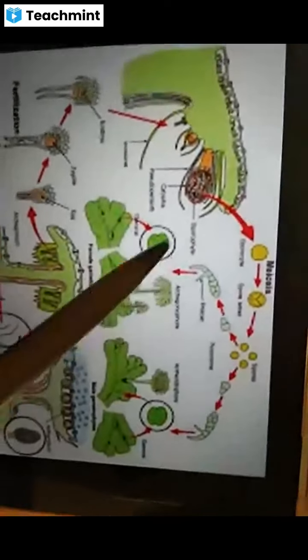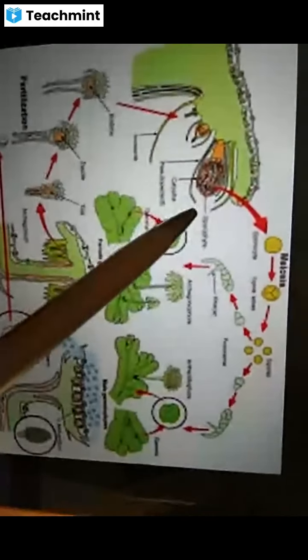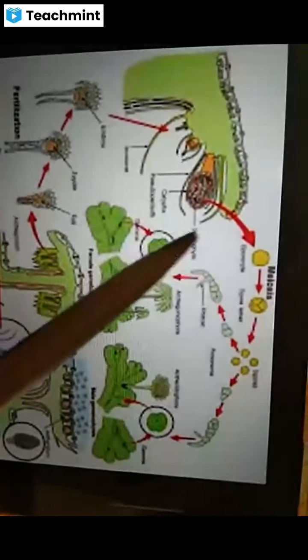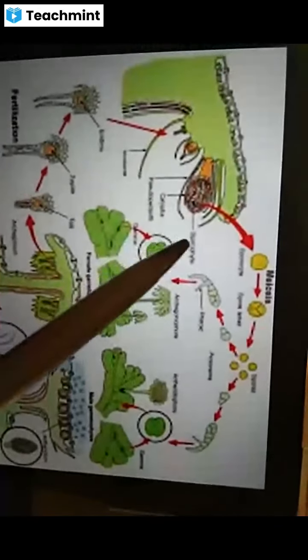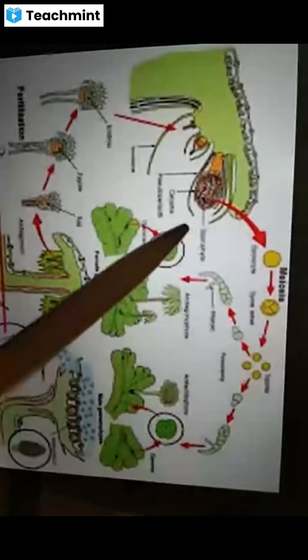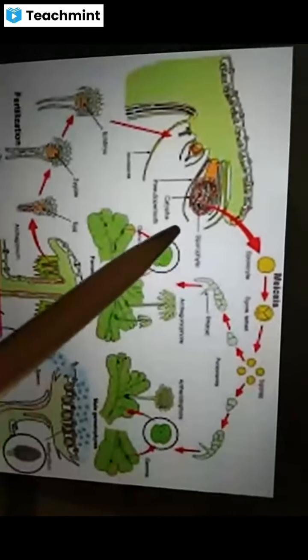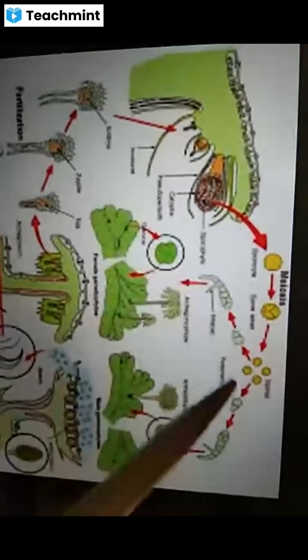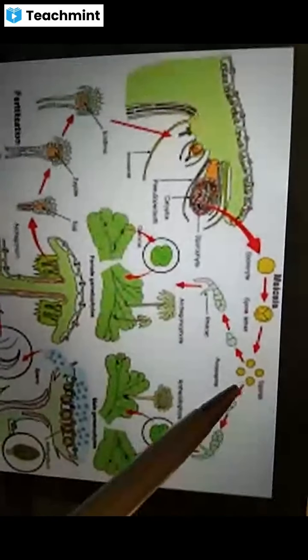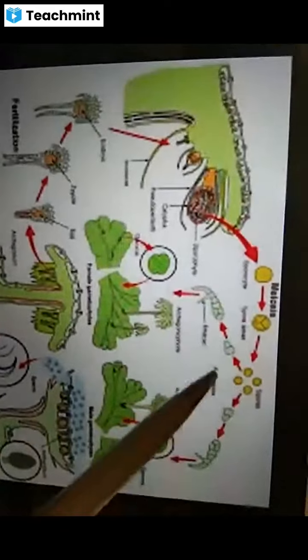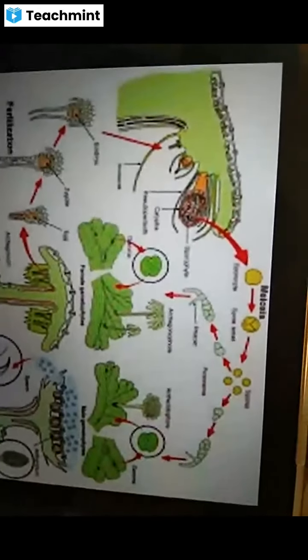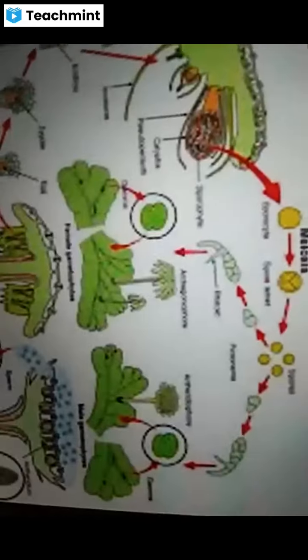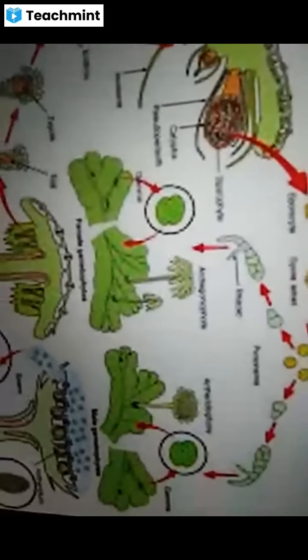So here the four spores which are formed from a single spore mother cell, among which two form the male and two form the female plant, and when they fall on some suitable area, they develop into new Marchantia, male plants and female plants.